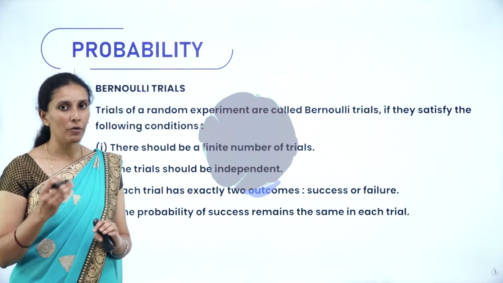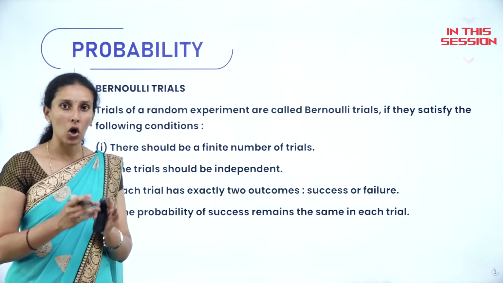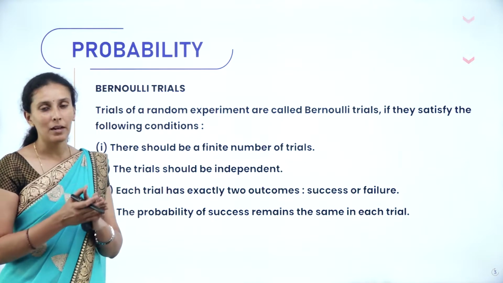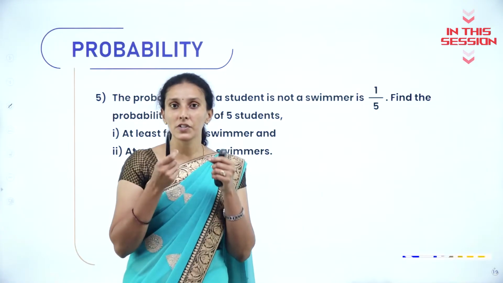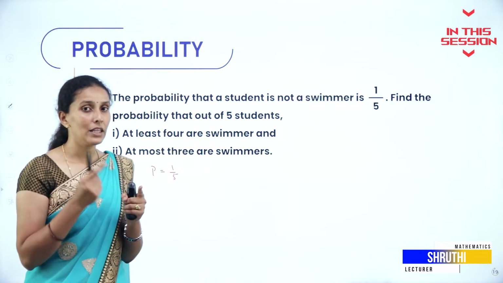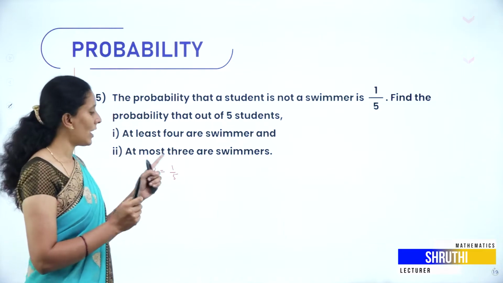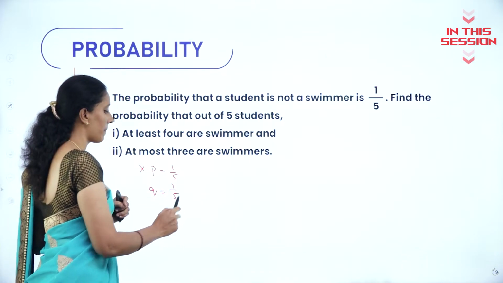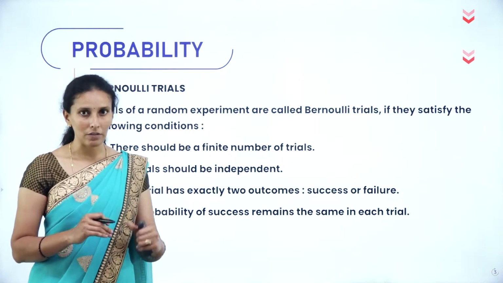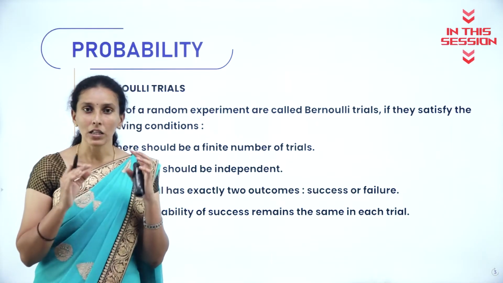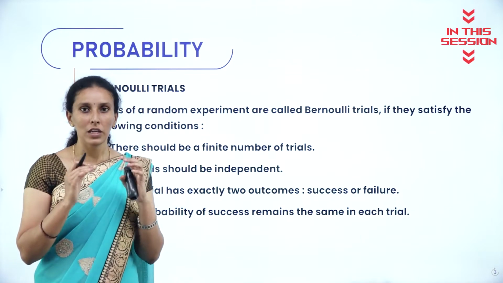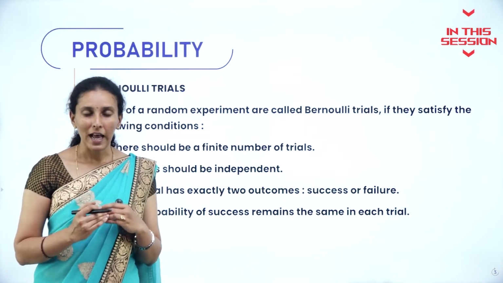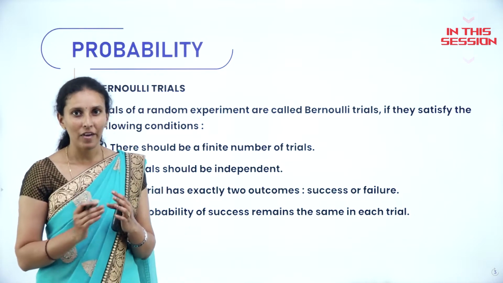When you're doing a number of random experiments or tossing a coin, you have to fix the number of trials. When it is not a success, they have given the failure value. That means they have given q is equal to 1 by 5. In Bernoulli's trials or in events, we do not take the outcome of an event here. We either consider our event as success or failure.